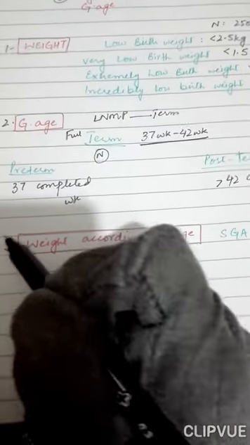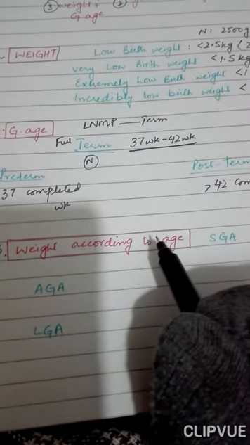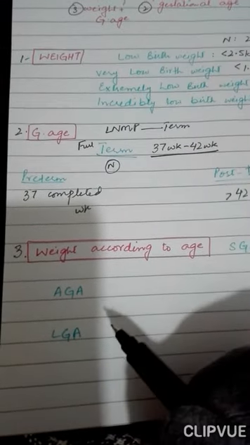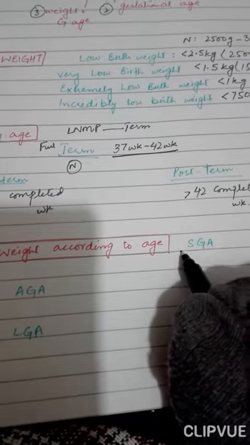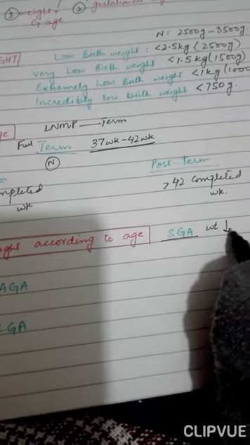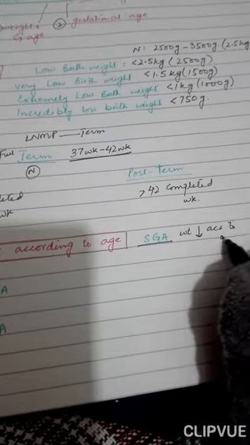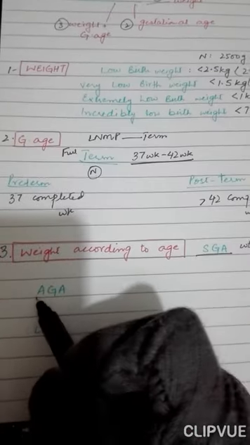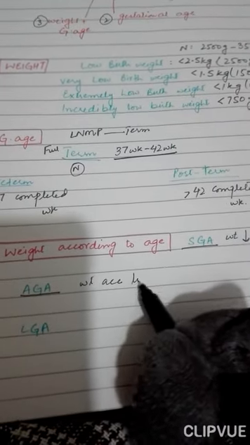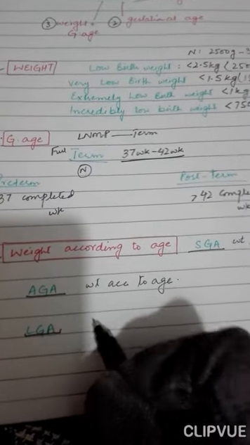Now we come to the criteria which relates weight to age. An infant may be preterm, but his weight may be according to his gestational age. Small for gestational age means their weight is less than what it should be according to their gestational age. Appropriate for gestational age means that their weight is according to their gestational age, like they may be preterm, but their weight is appropriate.